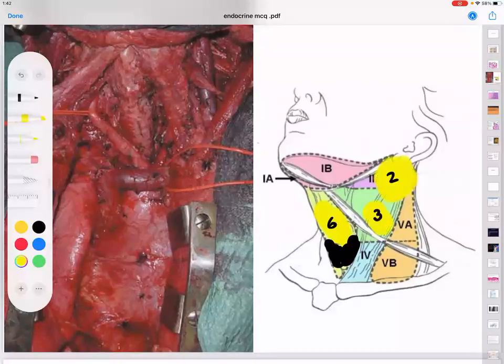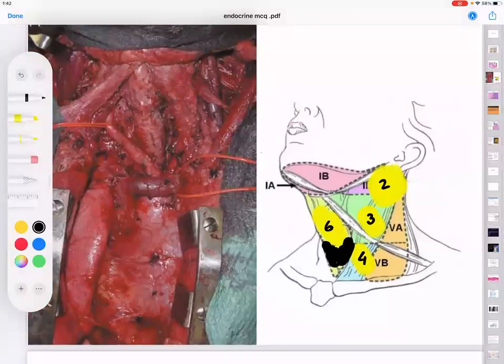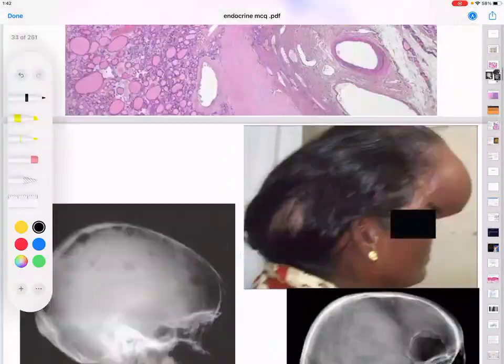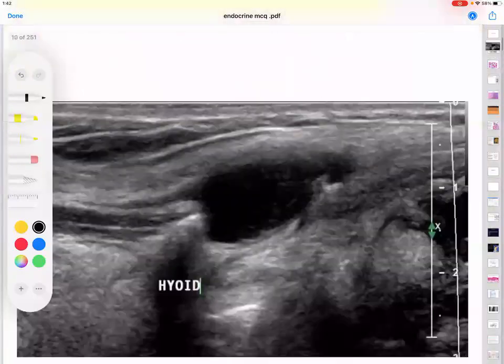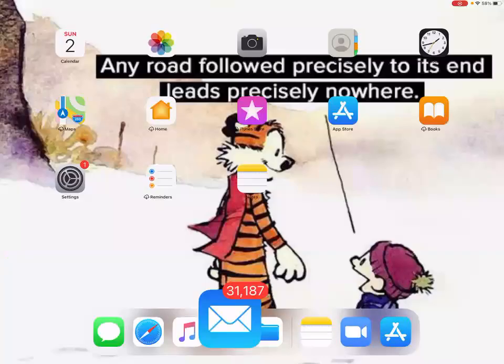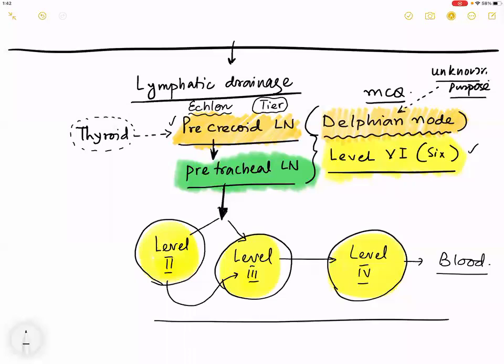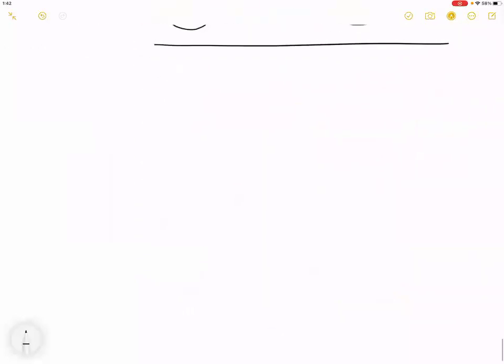And then it will go to which level? Level 4. Okay. So for today, you are required to remember up till this. The more we read, the more you will get, particularly medullary thyroid cancers, MEN syndromes. We'll talk more about those things later. So this is the first part to remember about the lymphatic drainage. For your notes, this is sufficient.